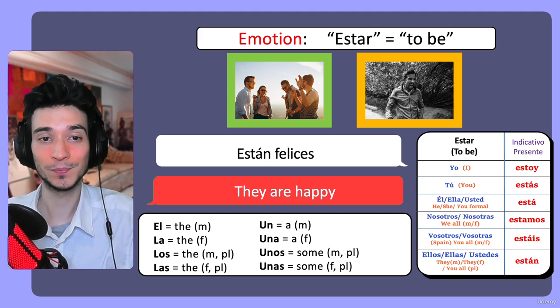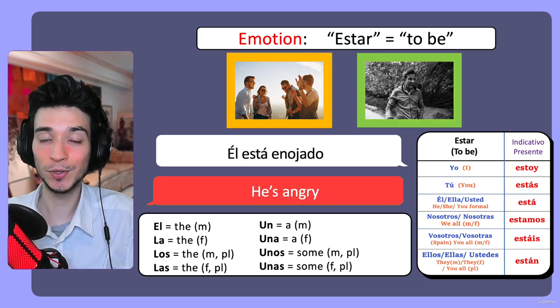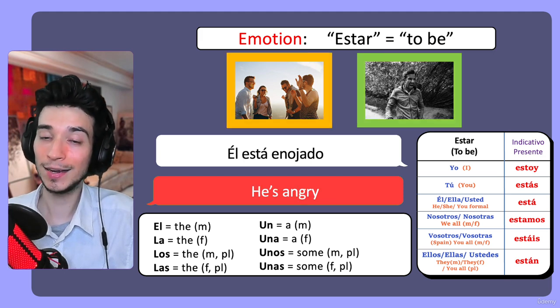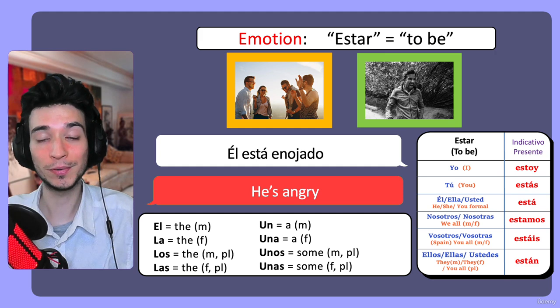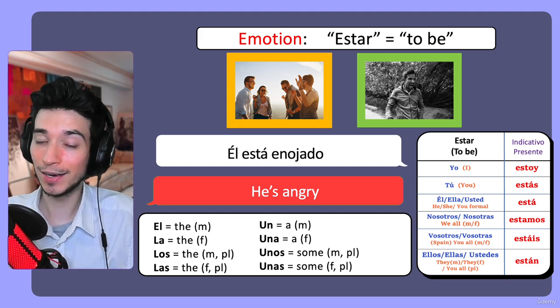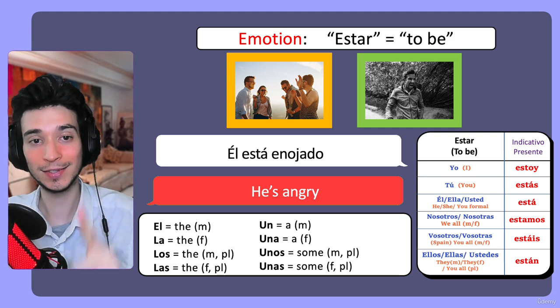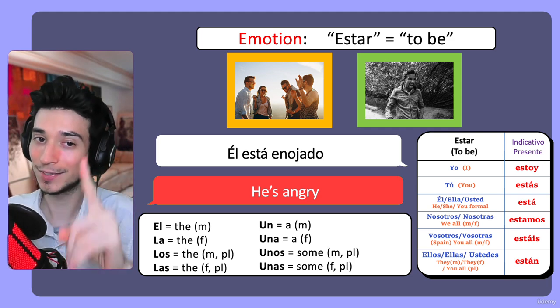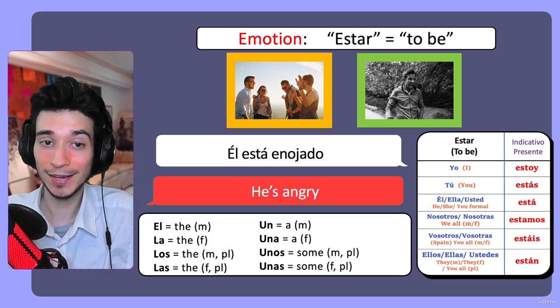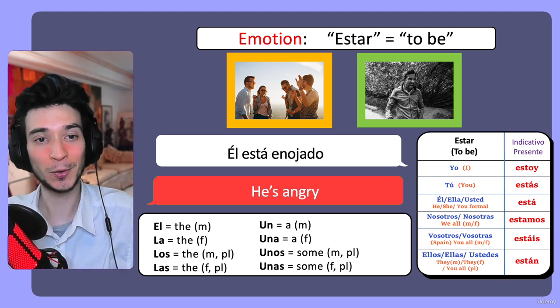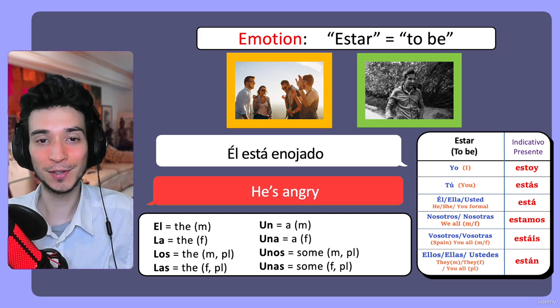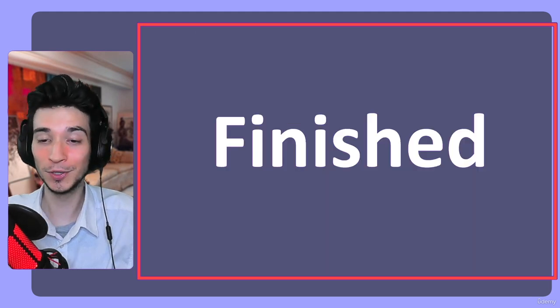Están felices. And the next example will be él está enojado. He is angry. Él está enojado. You can also remove él and just say está enojado. He is angry. ¿Cómo está? Está enojado. ¿Cómo está él? How is he? Él está enojado. So yes, you can keep it or leave it. So I think that's it for this one.